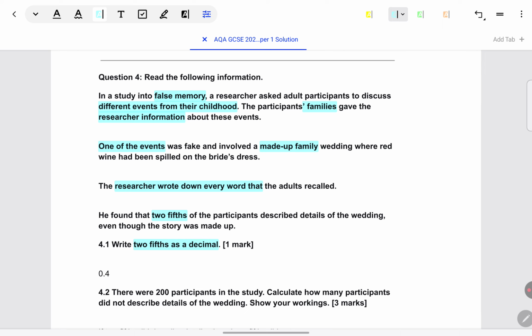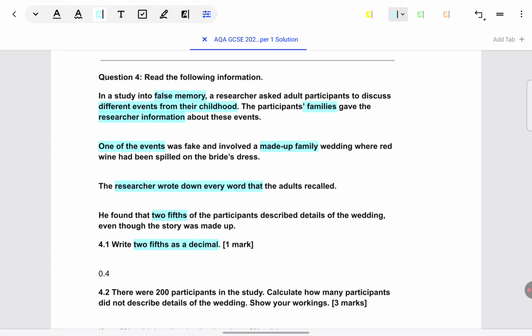You are allowed to use a calculator in the paper, a simple calculator, not a scientific one, or you can do the working out manually. I'll show you both ways how to do it. Here, the working isn't asked for, so you just directly have to give the answer. Sometimes working is also asked for, then you have to show the working in the paper itself. Here, I will show you the working for you to know how to calculate.